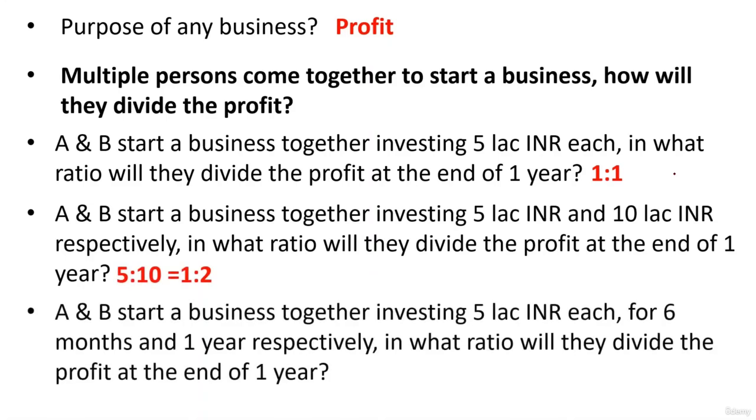All right. Last example, A and B start a business together, investing 5 lakh rupees each for 6 months and 1 year respectively. In what ratio will they divide the profit at the end of 1 year? Now, in this case, A and B are both investing the same amount of money, that is 5 lakhs, but A is investing for a lesser period of time, while B is investing for a larger amount of time. So logically, B will demand a larger share. So now, since the investments are the same, we observe that the profit will be divided in the ratio of their time period. What is the time period? 6 months is to 12 months, which is 1:2. All right.